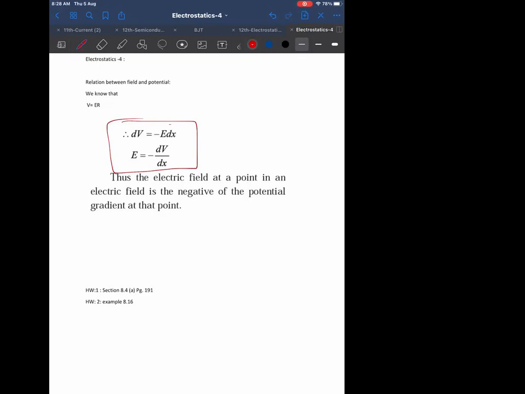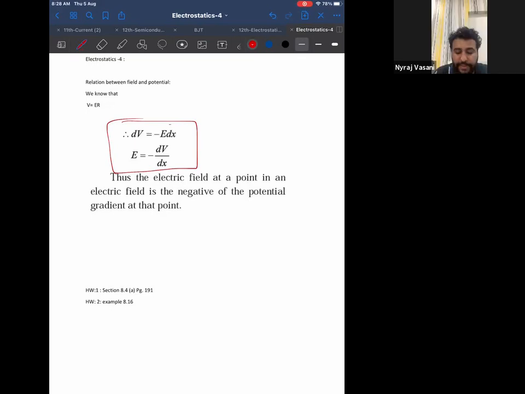What is the meaning of constant? Uniform. Therefore, write on the side heading, relation between field and potential, and write down this: dV is equal to minus E into dx, or E is equal to minus dV by dx. And what does it mean? It means this. I'll tell you what the word gradient also means.